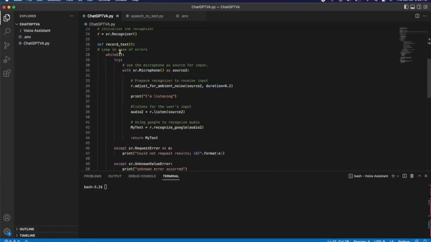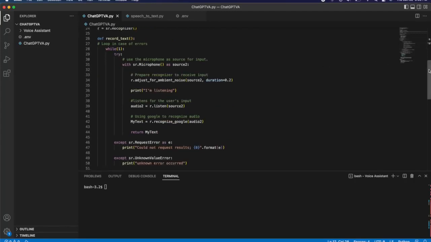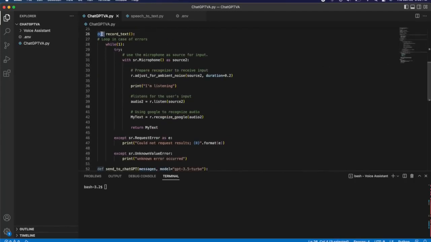Now, the first function that I'm going to briefly look over is this record text function. I don't want to go into too much detail about this function just because I already have another video where I basically cover this function. It is untouched from that video. It does the same exact thing. And all it does is listen using the user's microphone to get audio. And once it gets that audio, it converts that audio into text and returns that text. And we have a couple of exceptions here for some error handling. But that's all I'm going to say about that function.